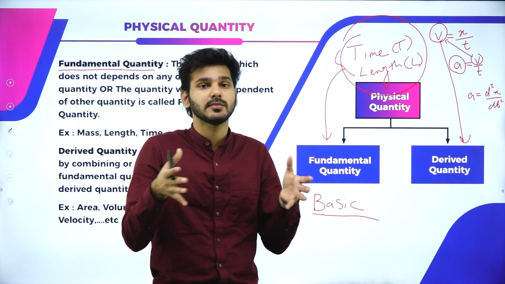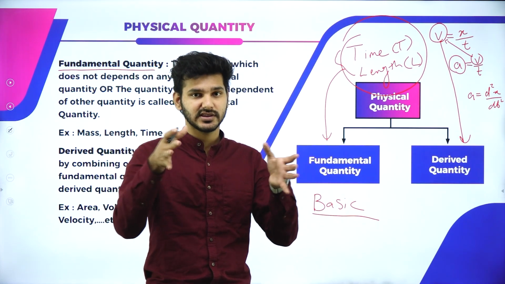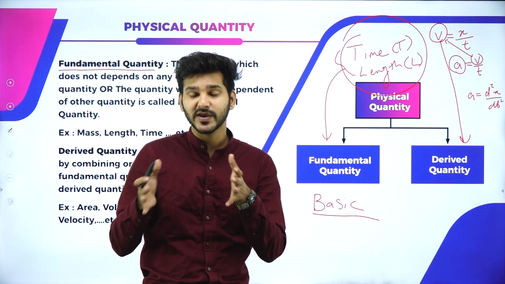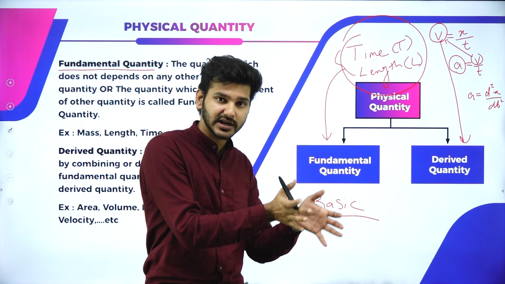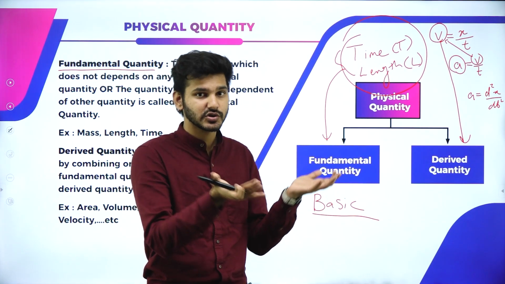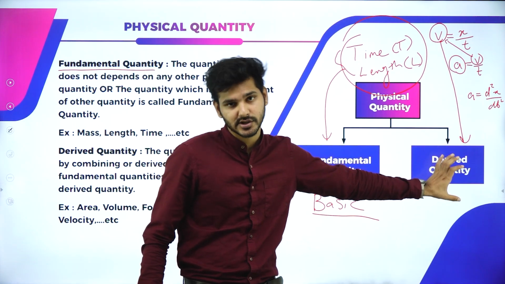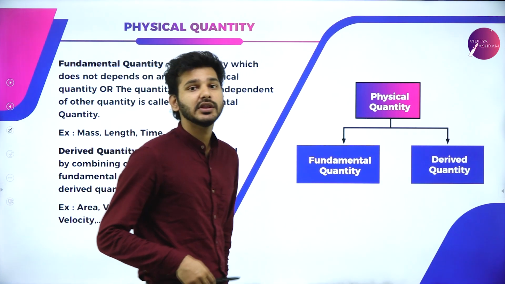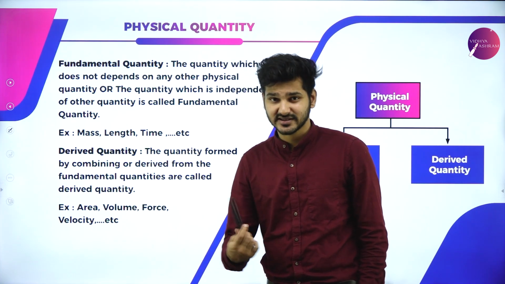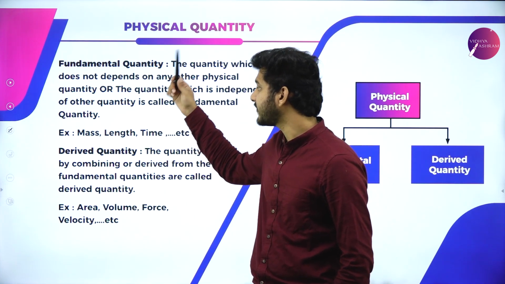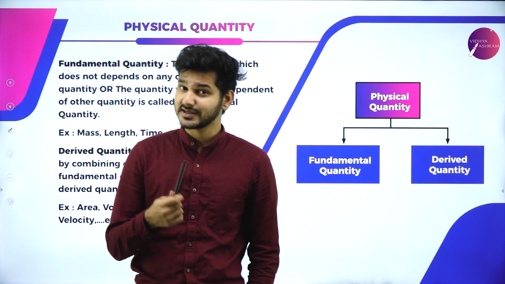Atoms are the basic building blocks of every living matter. So we need atoms to make everything. If we make a house, we can say that that house is a derived quantity from the fundamental elements, the atoms. Just like that, we use the fundamental quantities to derive certain other quantities. I hope it is clear. The examples for derived quantities are volume, force, velocity, etc. And the examples for fundamental quantities are 7 actually, and we'll get right to it.